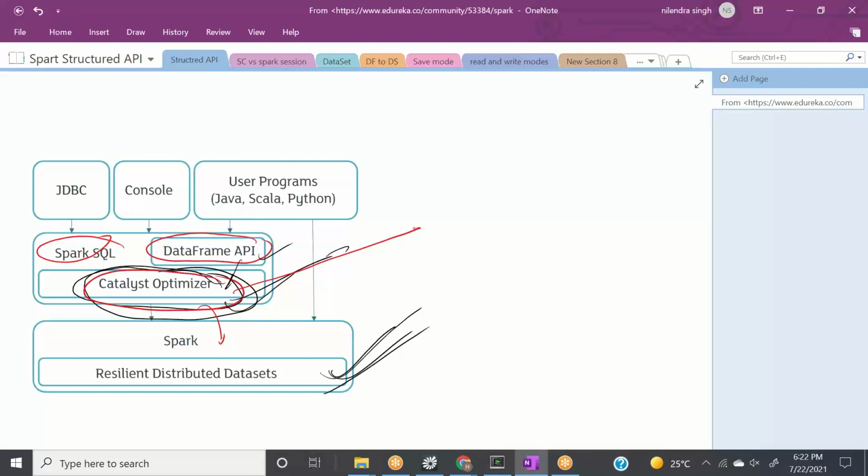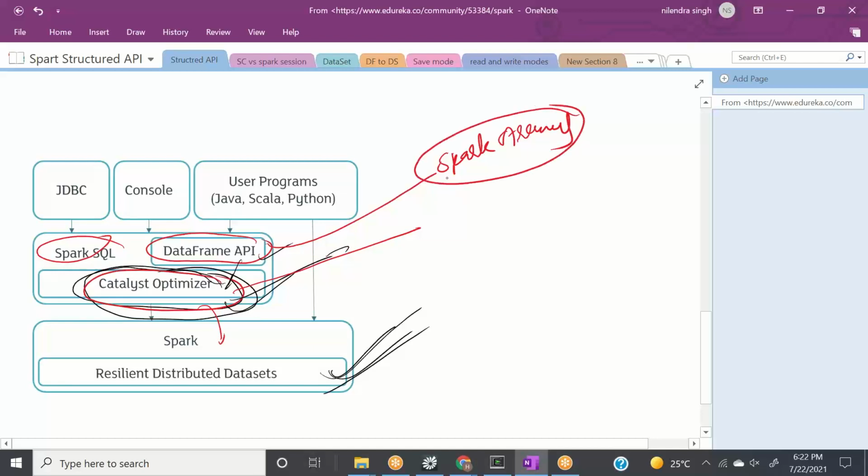But with RDDs, we don't have this Catalyst optimizer. We don't even have Tungsten storage for us, right? So what these people thought of was, why don't we create Spark streaming over this, so that Spark streaming indirectly will be converted to the data frame API.